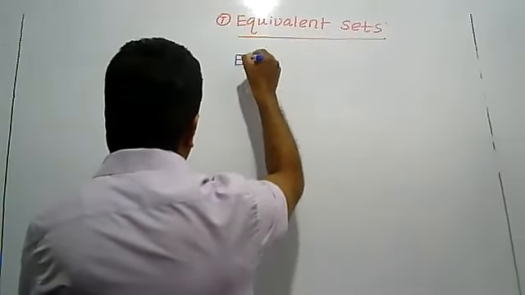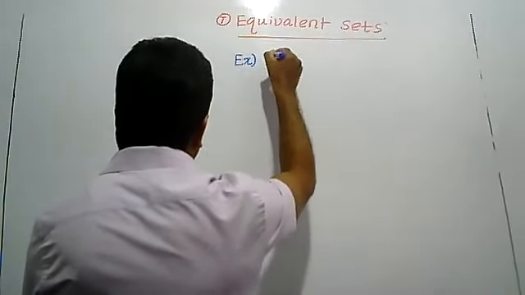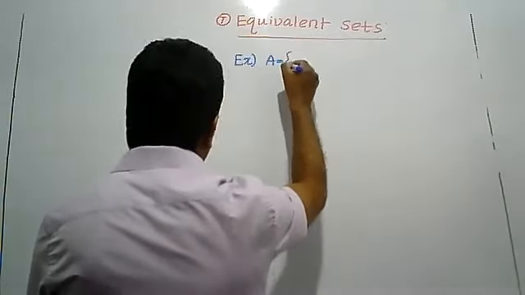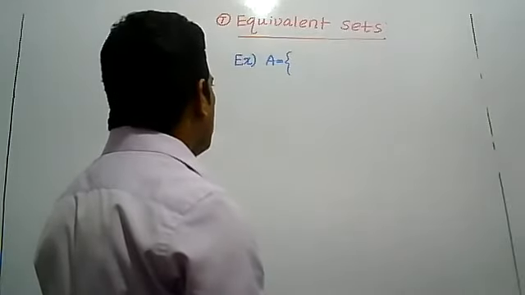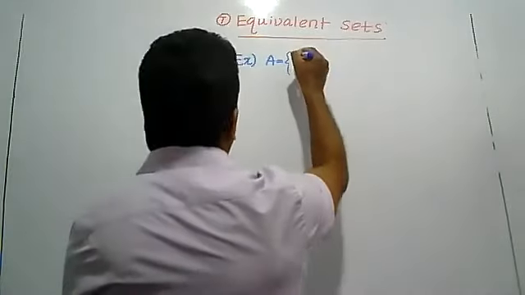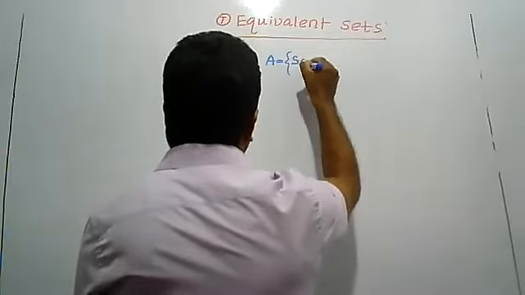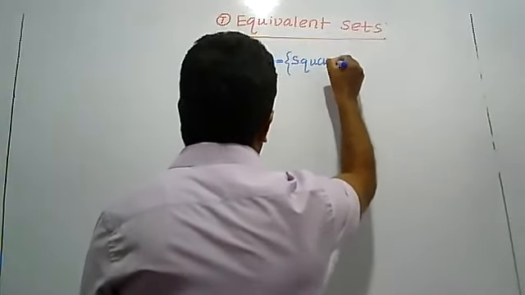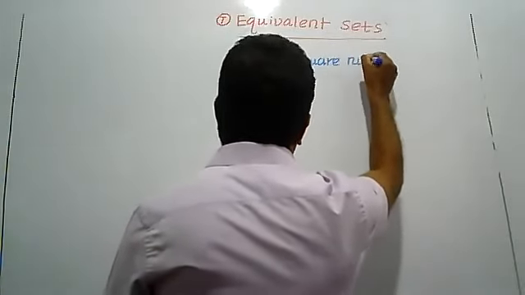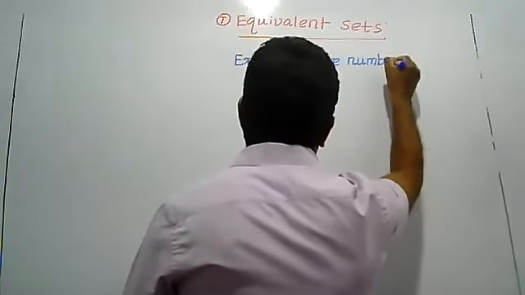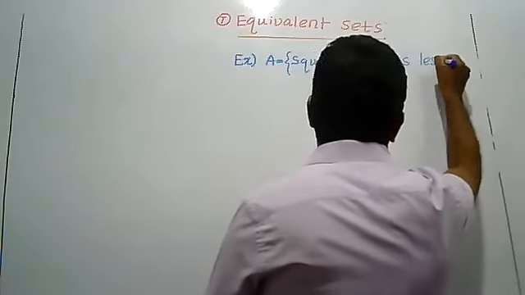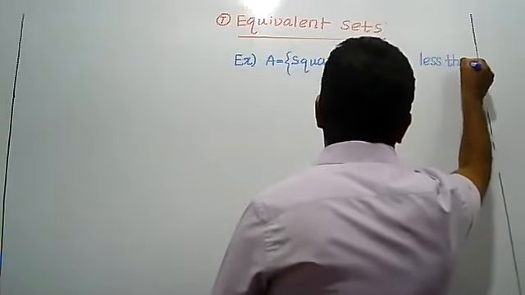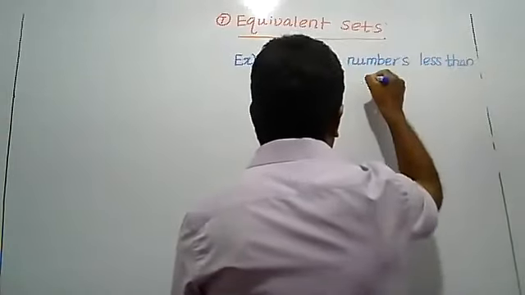Example, I want to write two sets here. Set A: square numbers less than 10.